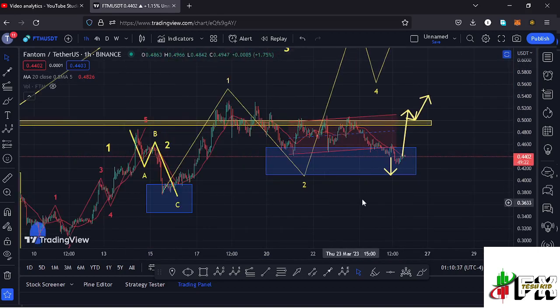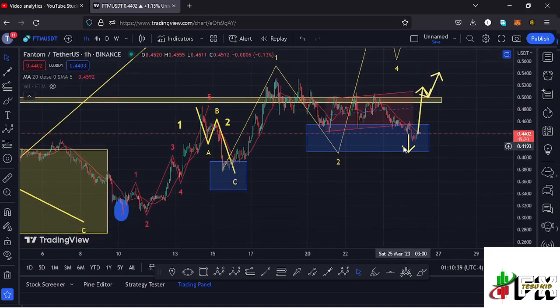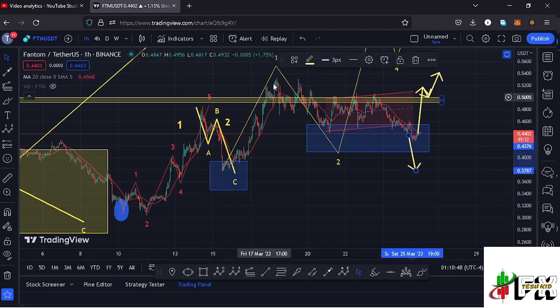But in case we lose this blue target area over here and continue seeing a breakdown to the lower side, then that would be suggesting an alternative scenario where we could term this whole structure to the upper side, giving us a peak at around the $0.5331 mark as a higher Elliot wave count 1 to the upper side.